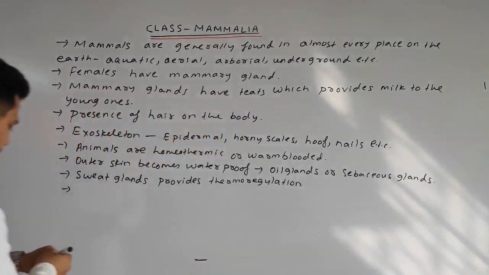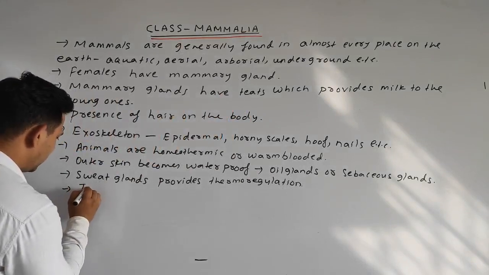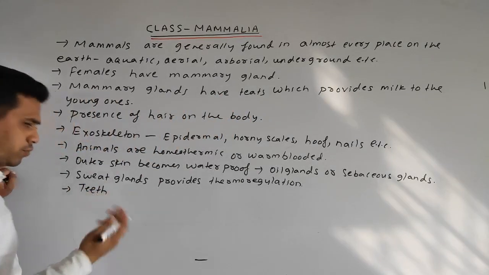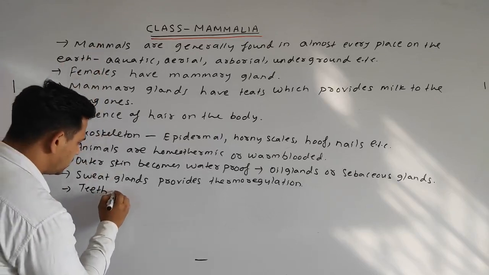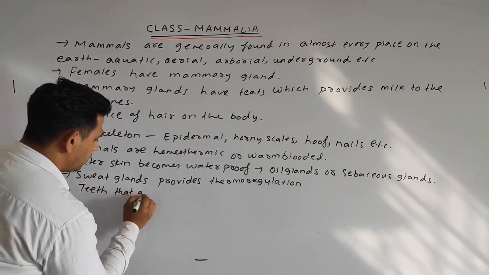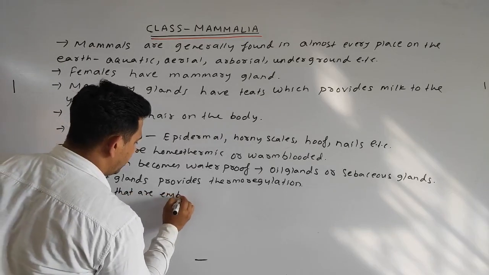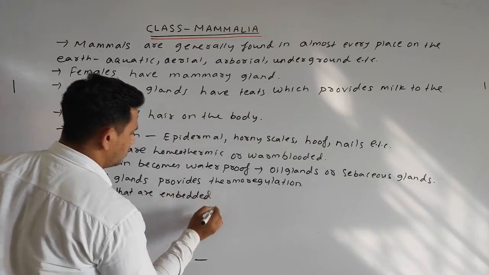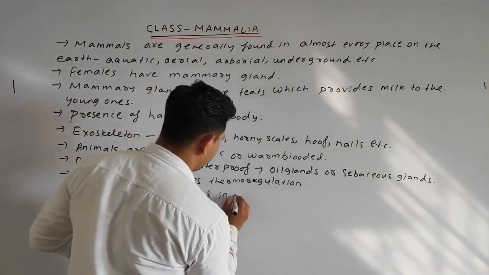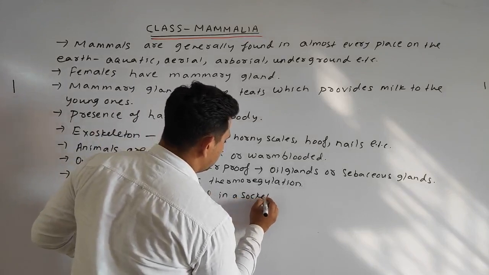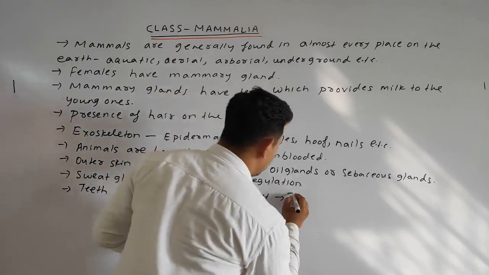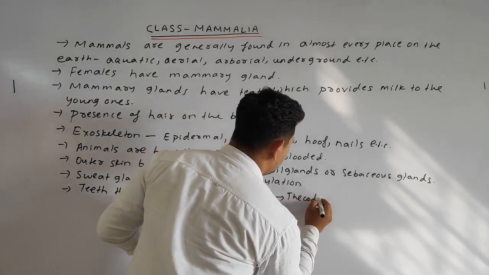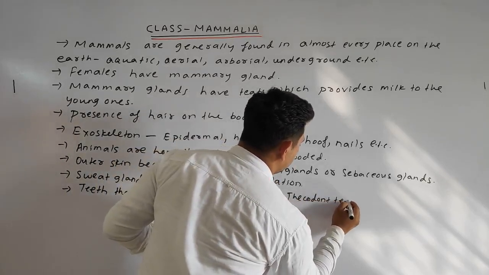So we can write: teeth that are embedded in a socket are called thecodont teeth. Remember, thecodont teeth.